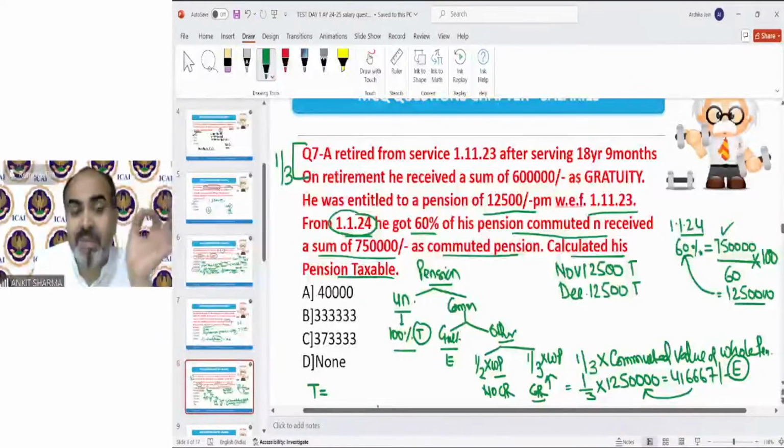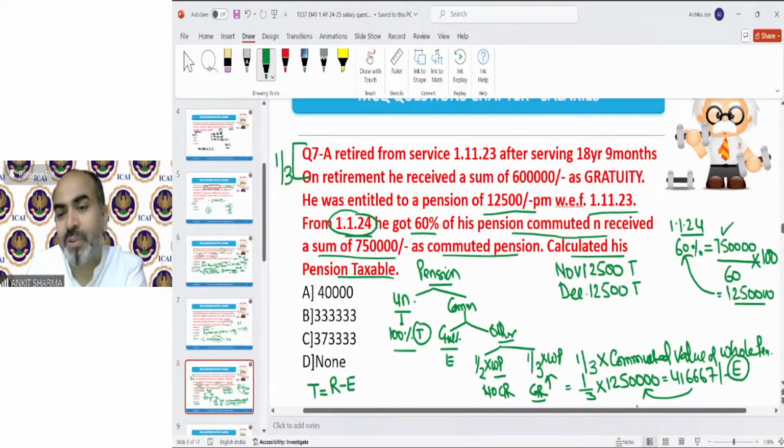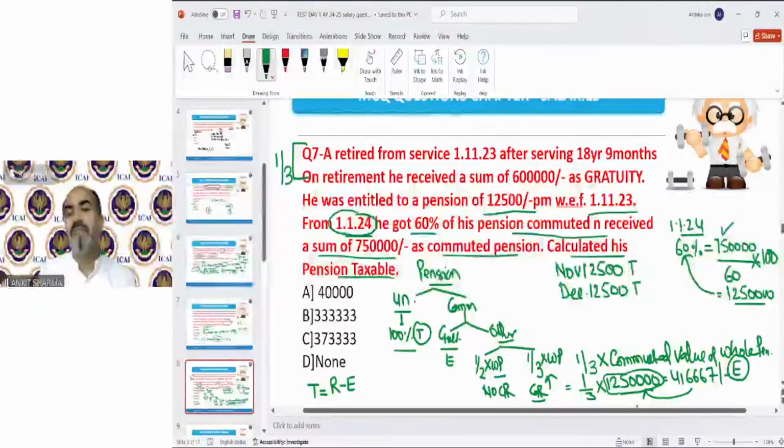The universal taxable provision is received minus exempt. Is 12,50,000 the received amount? It is the total pension value, that has not been received. Out of this, we have received 7,50,000 only. So the formula for getting the taxable value is universal, that is received minus exempted.